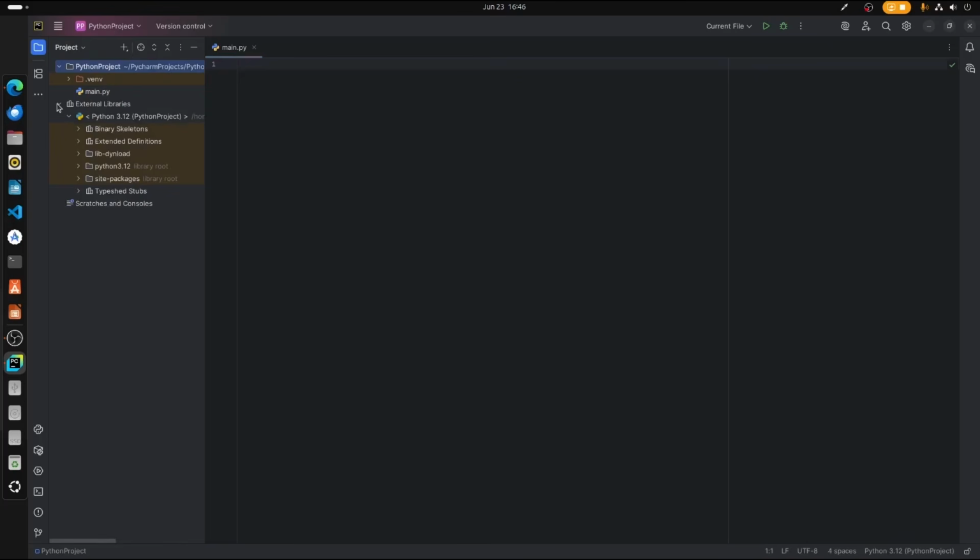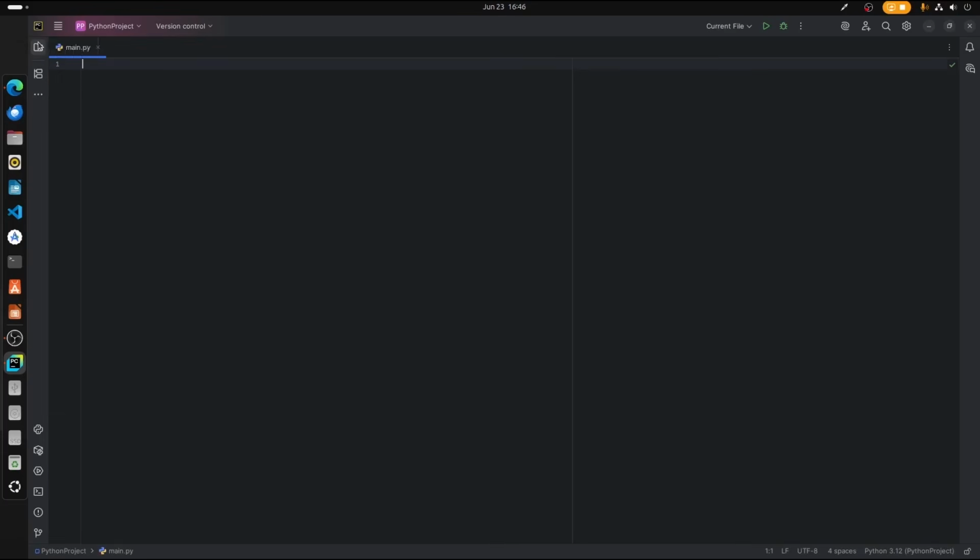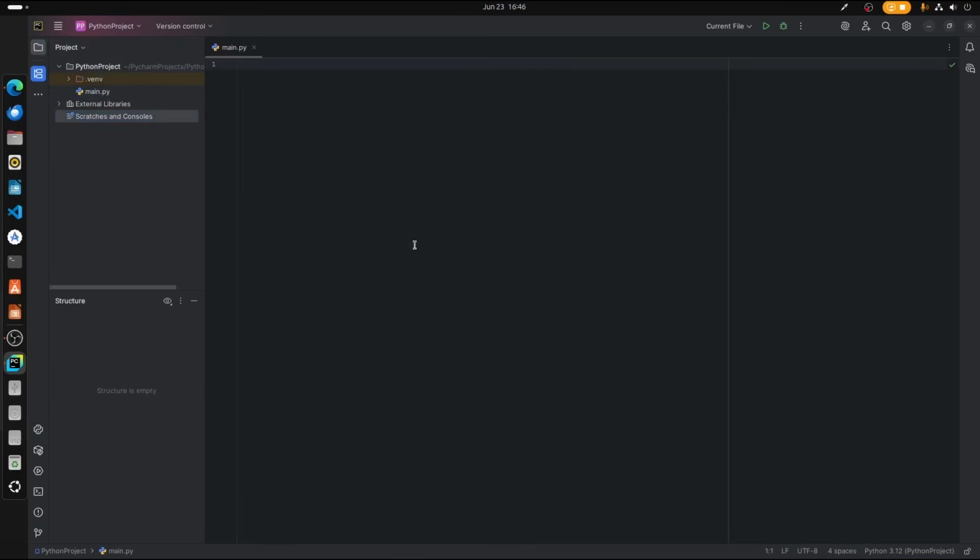And these are the external libraries folder, and we have some scratches and consoles. This is not required for us for this session. And this is our project toggle. This shows and hides the sidebar, and this is the structure of the project, which is useful if you have multiple files being imported into each other. In that case, we can see the structure together to analyze whether we have created a project which works or not. The next thing is these are some other options for Git and bookmarks, find, run, and other stuff like that. And we have a Python console over here.